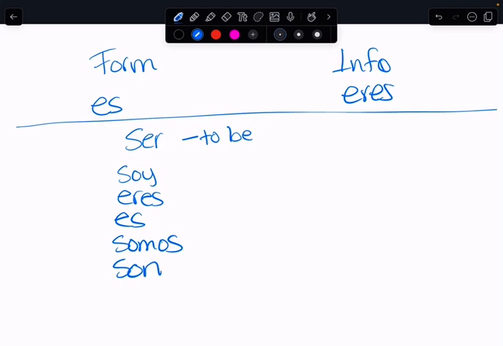When you conjugate a verb, it is telling you who is doing the action and when they're doing it, like in what tense. So soy means I am, because it's to be. That's the definition of the verb. I. Eres is you. You are. Es is you, formal.